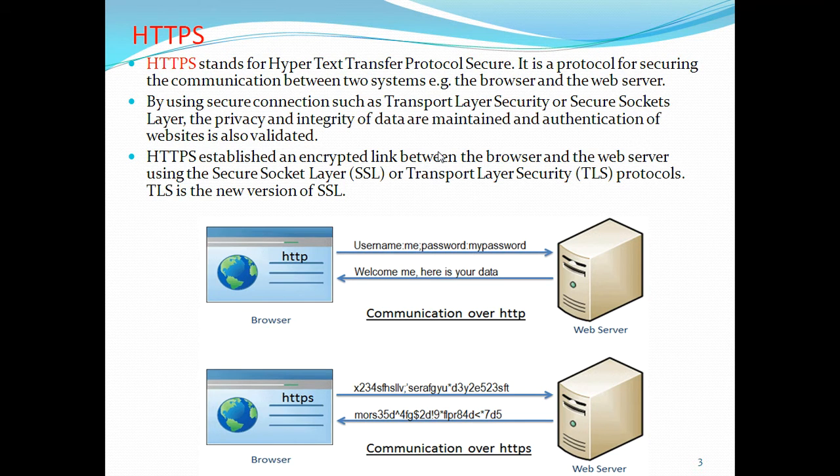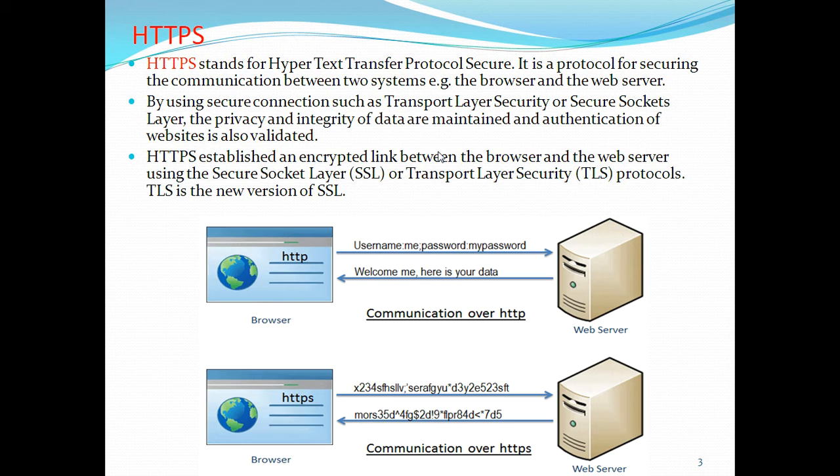Sometimes there is a problem if you upload your credentials: they may be used in some other places, so you may get problems. So you also authenticate the web servers.